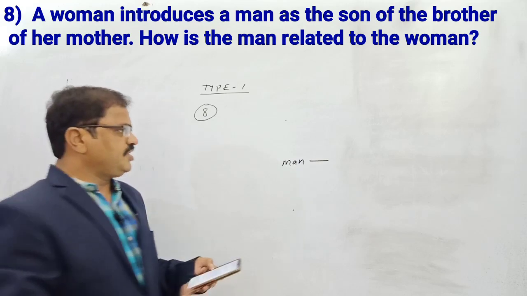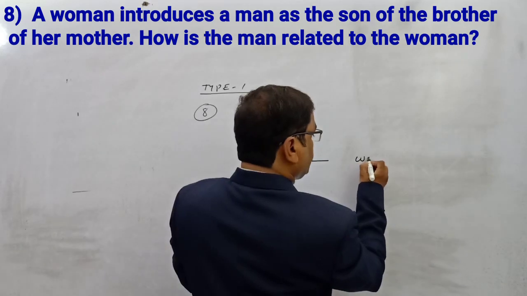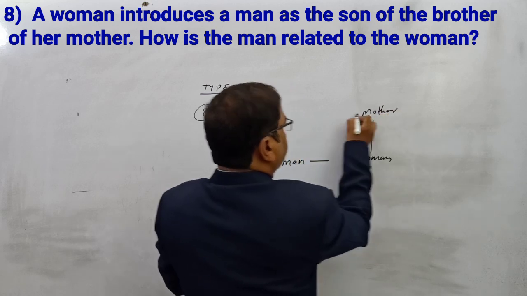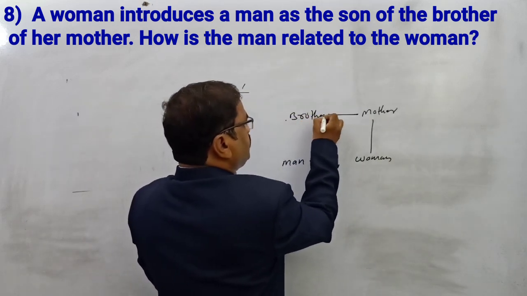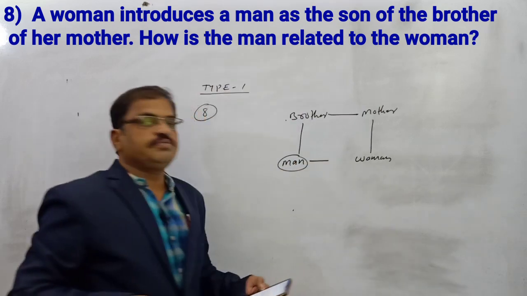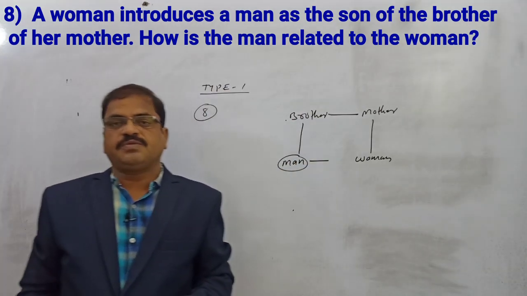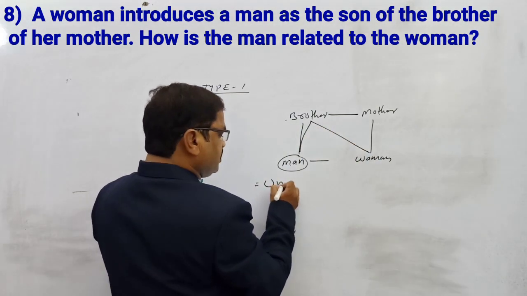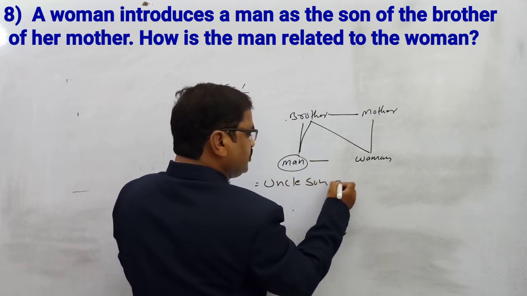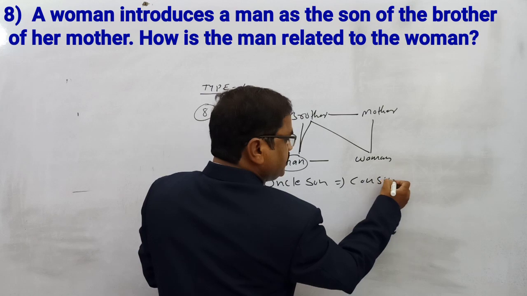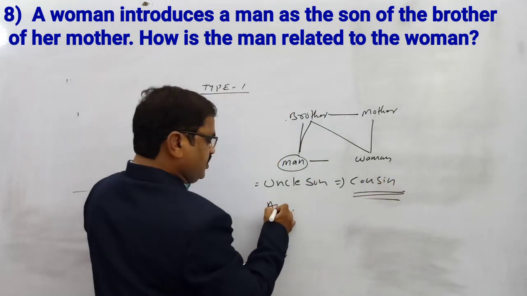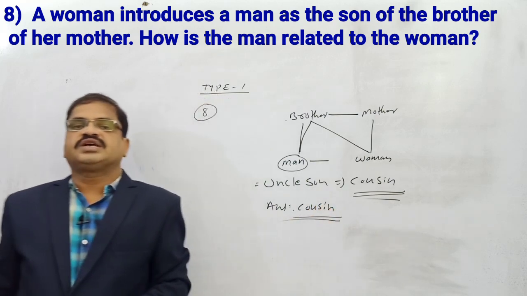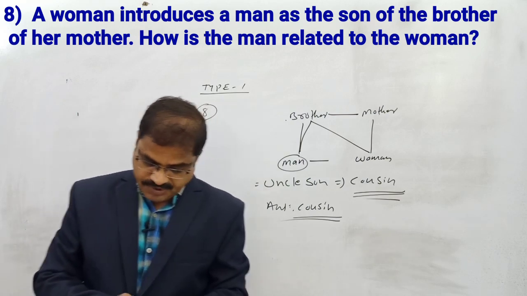Brother of her mother. Her mother means nothing but the woman's mother. So, woman's mother's brother. Woman's mother's brother's son. So, the woman's mother's brother is nothing but the woman's uncle. So, the woman's uncle's son. Woman's uncle's son is nothing but what? Uncle's son is what? So, uncle's son is equal to cousin. What is your answer? Cousin is our answer. So, the answer is cousin. Uncle's son or aunt's son is cousin. I already told you. Now, question number 9.